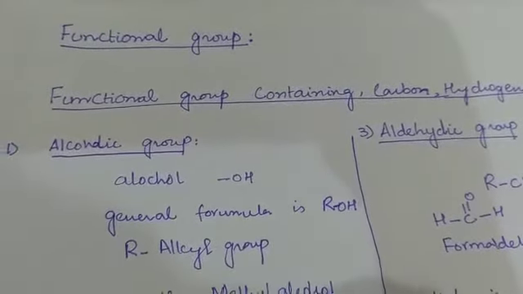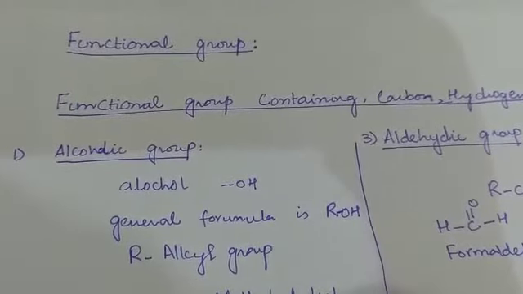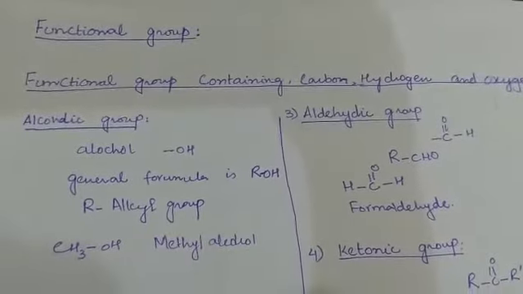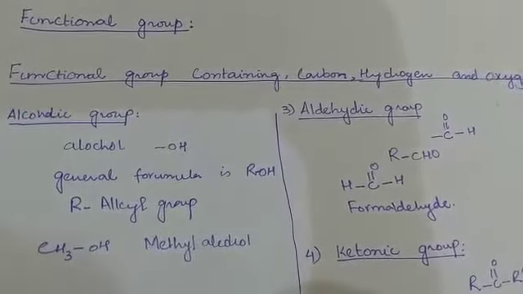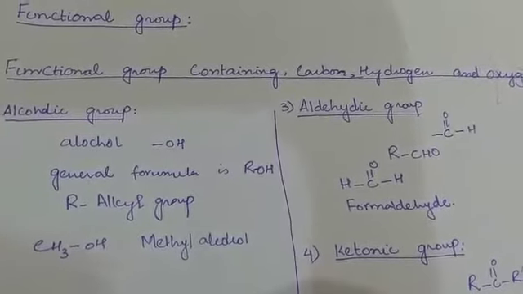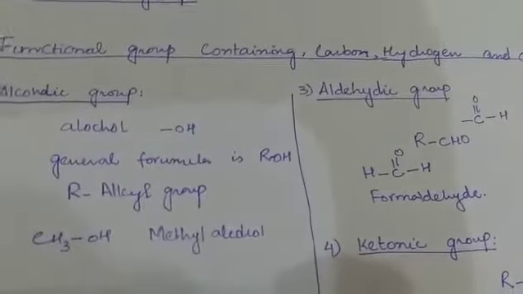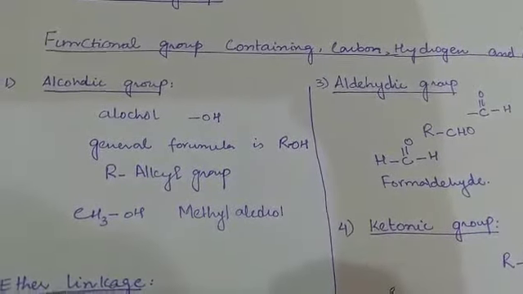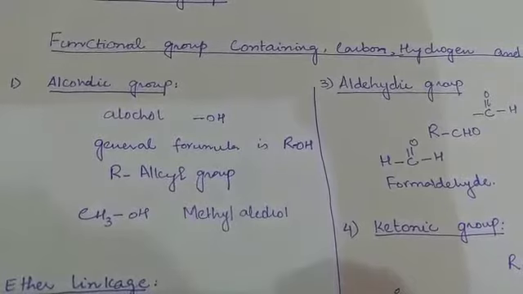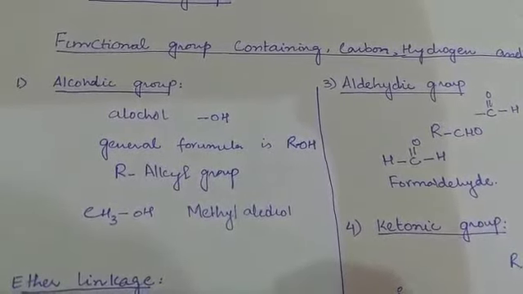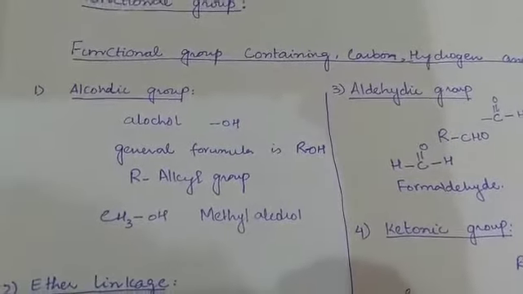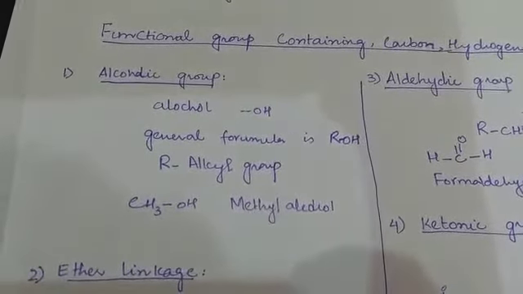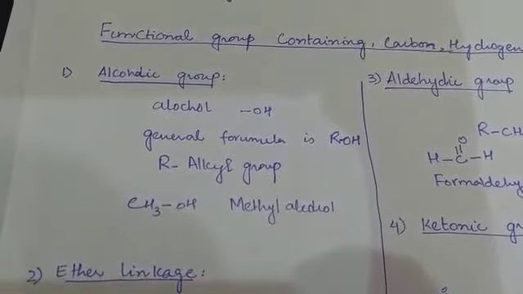In organic chemistry we talk about the different types of functional groups. First we talk about the functional group containing carbon, hydrogen and oxygen. Further we study the functional group containing nitrogen, hydrogen and carbon, and then we talk about the functional group containing carbon, hydrogen and halogens, and the last one we will discuss is the double and the triple bond. So from the content of the book, we start with the functional group containing carbon, hydrogen and oxygen.